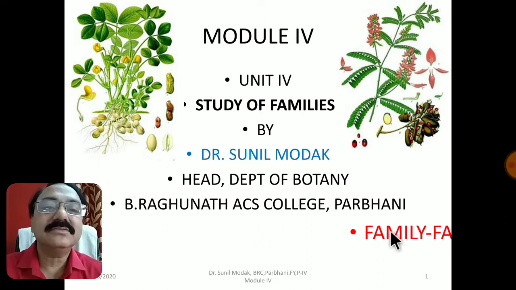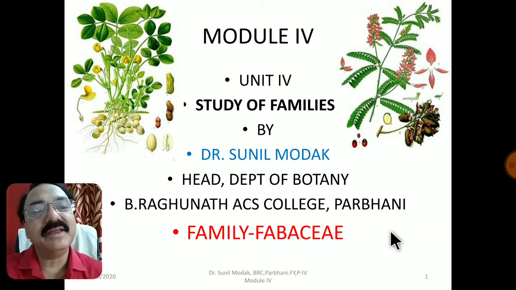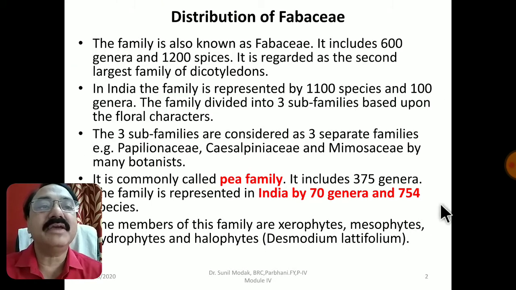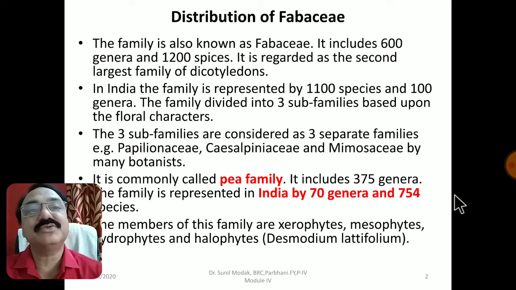As we go through the series on different families of angiospermic plants, today we are going to learn one more economically important family, that is Fabaceae. In the beginning we can see these two important plants. Can you identify them? This family is the most important economically and from the food point of view among the angiospermic plants. Now let us begin to talk about its distribution.